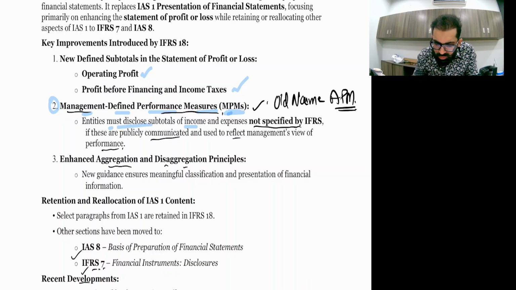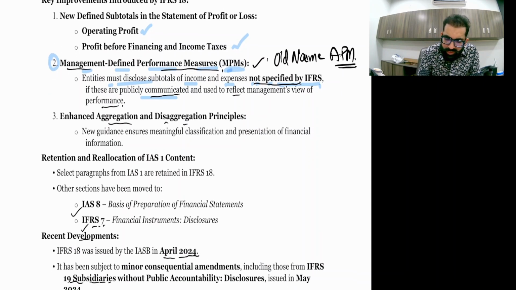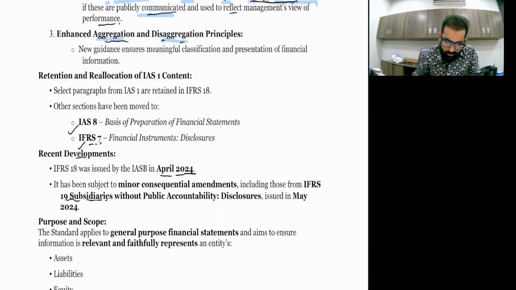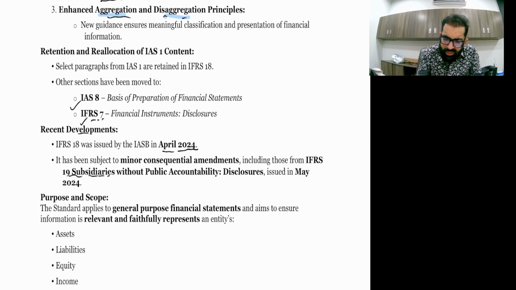So entities must disclose subtotals, and definitely I'll cover this in more detail in this IFRS 18. Entities must disclose subtotals of income and expenses not specified by IFRS if these are publicly communicated and used to reflect management's view of performance. Now, the third thing is enhanced aggregation and disaggregation. Aggregation means which things to present in a group and which things not to be included in the group. Now, retention and reallocation of IAS 1 contents.